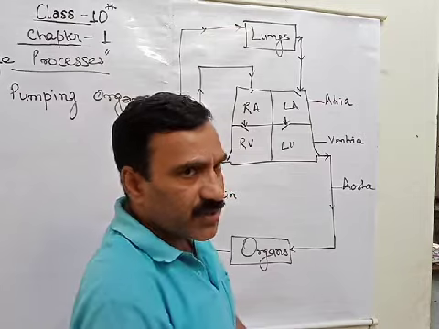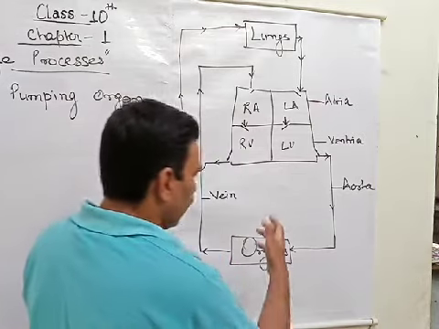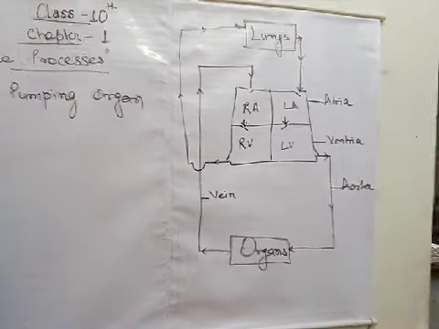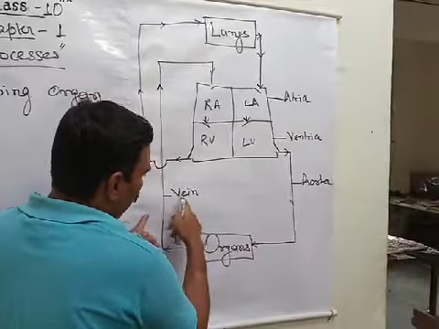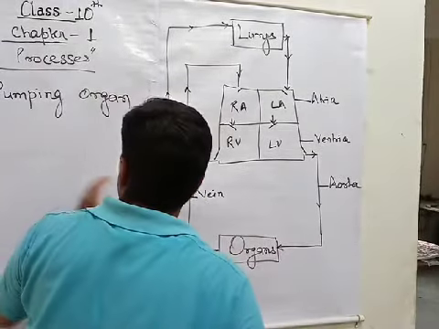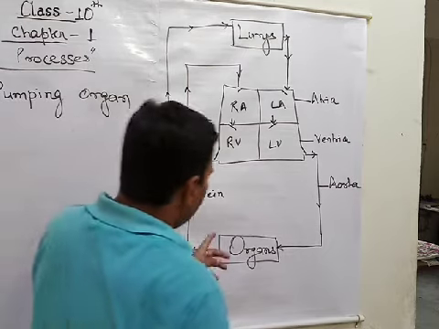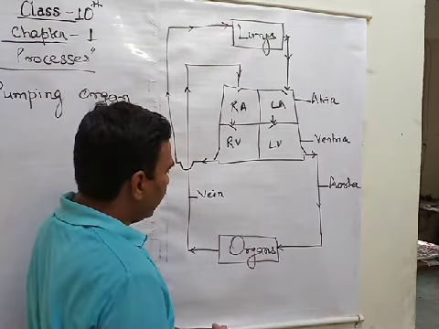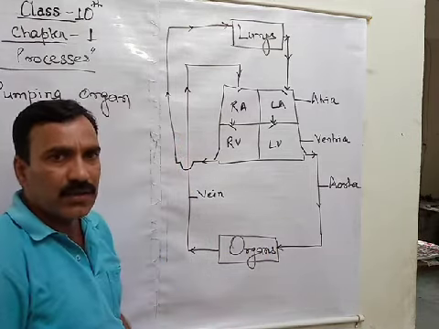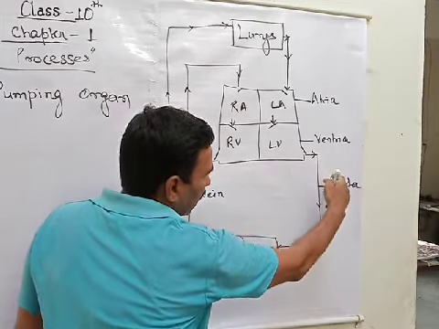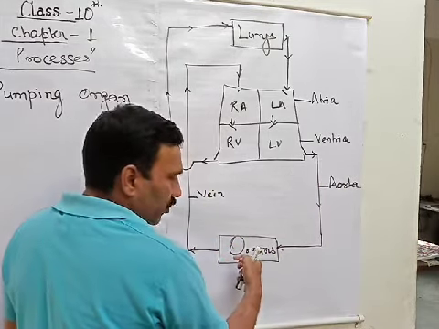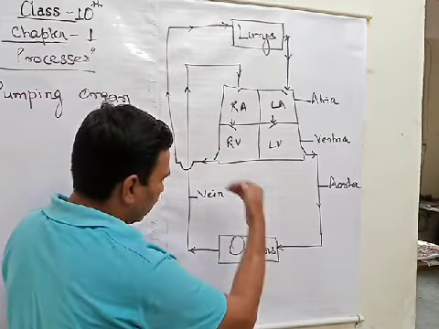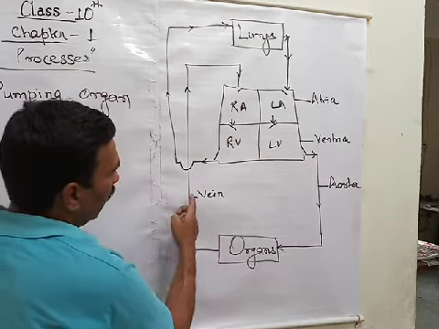After the consumption of oxygen by the different parts of the body or the organs, the deoxygenated blood, the blood which is lacking oxygen, is again collected by the veins, as you know very well. In the previous classes, when we were studying about the veins and the arteries, we came to know oxygenated blood is carried out by the aorta or the artery, and deoxygenated blood is carried back to the heart by the vein. So oxygenated blood was carried by the aorta to the organs, and when the organs have consumed the oxygen, the deoxygenated blood is returned by the veins.